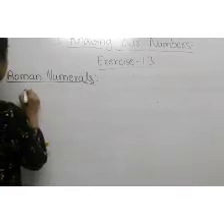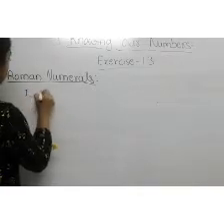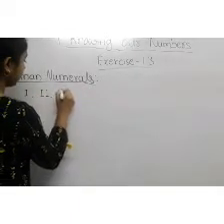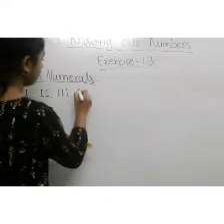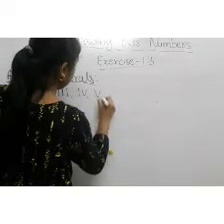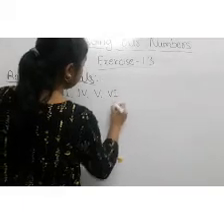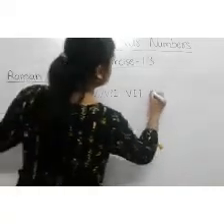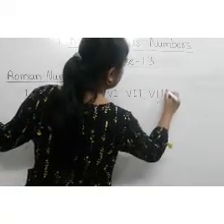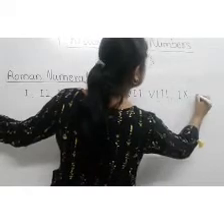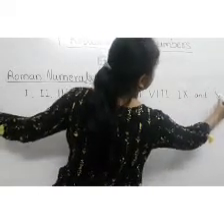Yes, there are 1, 2, 3, 4, 5, 6, 7, 8, 9 and this is 10 respectively.